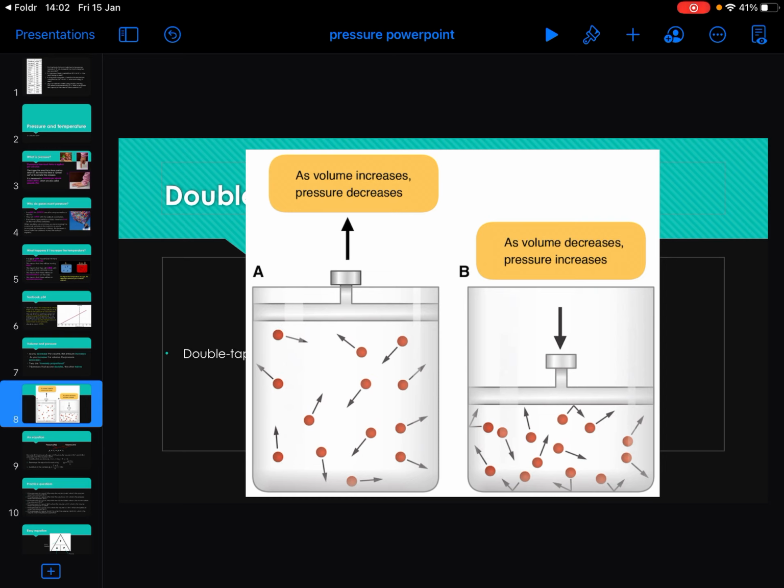So here you go, you've got two plungers, syringe type things. On the left, you've got a large volume and a low pressure. And that's because basically those particles can have more space to move around, so they're going to collide less. B, where you are decreasing the volume, there's obviously less space for those particles to move, so they're going to collide more and the pressure will increase.